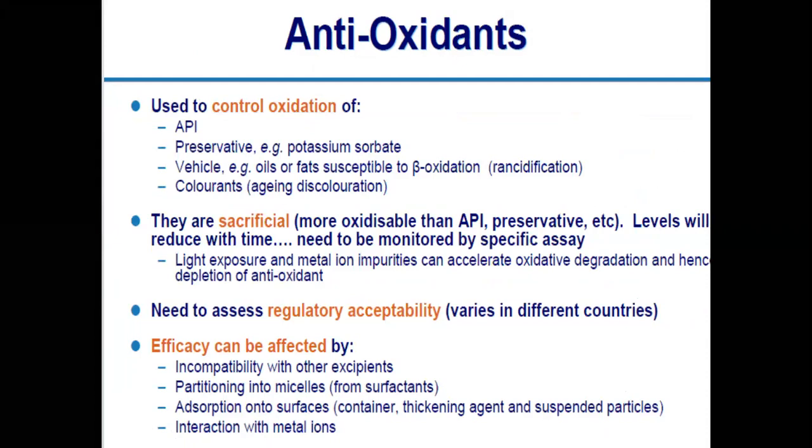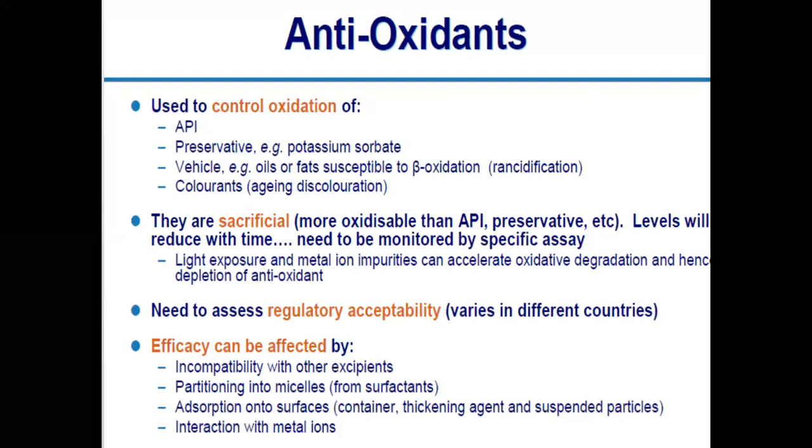When oxidation takes place in the product, generally your active ingredients, like any drug you have added in your product, will get deteriorated because of the oxidation process. Generally in oxidation, breakdown of the structure of your drug takes place.